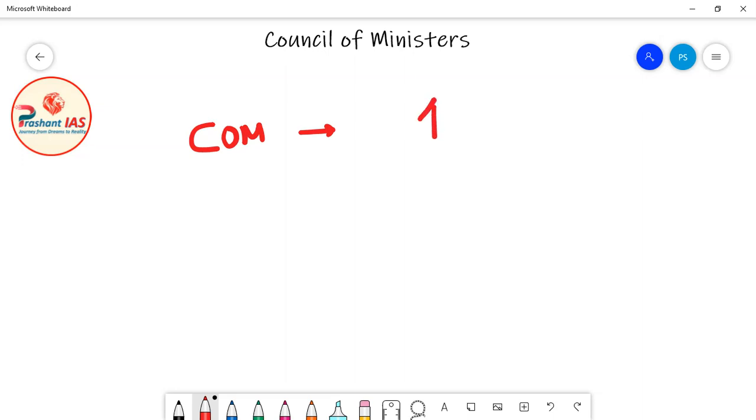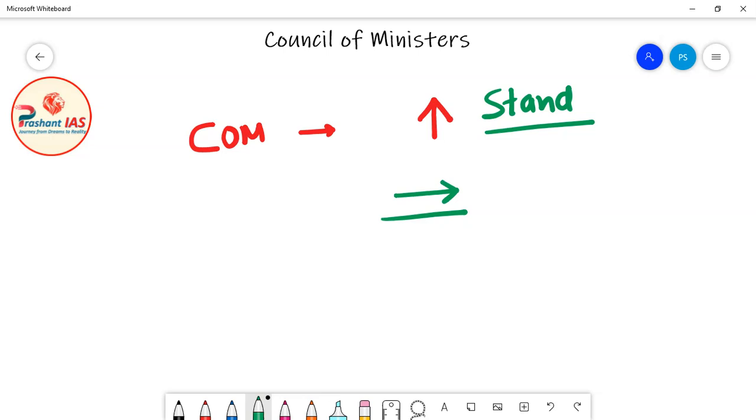It means when they have formed the government and are in charge of ministries, they all will stand together, and when the government will fall, then it will fall together. All the ministers will have to resign, means the entire COM will be removed.